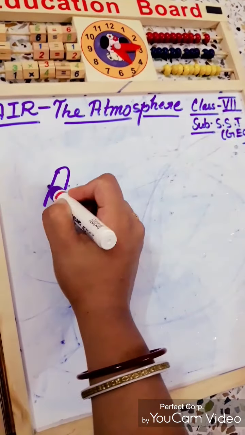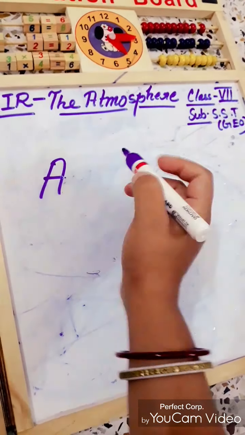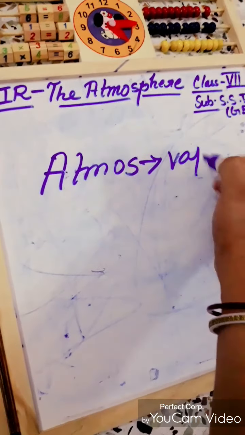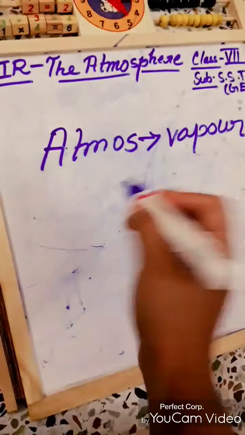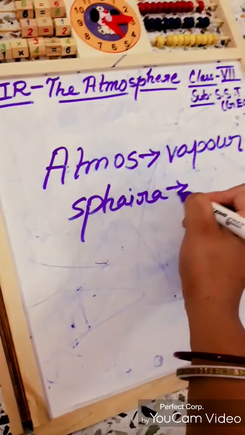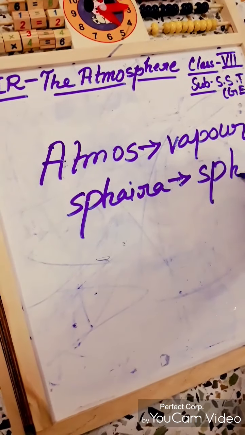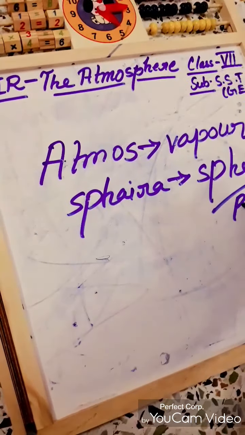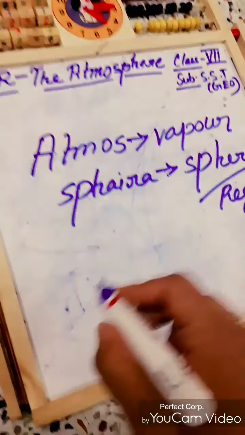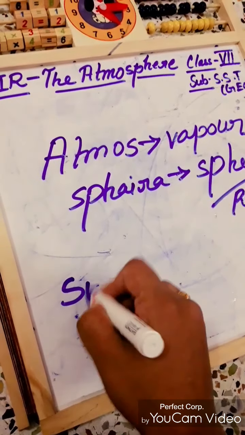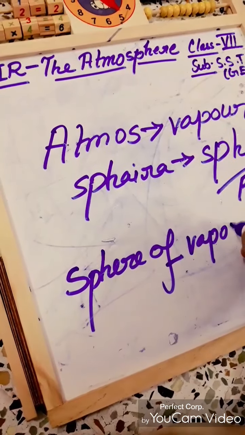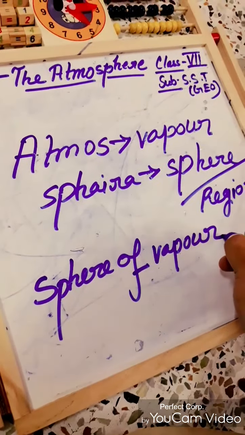Atmosphere, this word came from the Greek word atmos, meaning vapor, and sphaira, that means sphere or region. So the atmosphere means sphere of vapor.